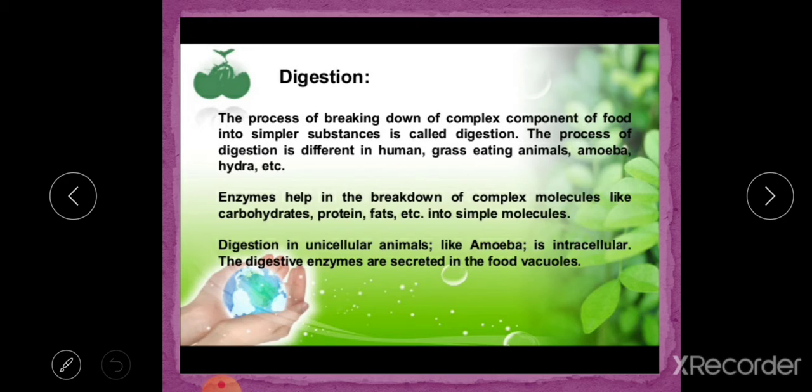The process of digestion is different in humans, grass-eating animals, amoeba, hydra, etc. That means different groups of animals have different processes for the digestion of food. Enzymes help in the breakdown of complex molecules like carbohydrates, protein, fat, etc. into simple molecules. Digestion in unicellular animals like amoeba and paramecium is intracellular. The digestive enzymes are secreted in the food vacuoles.